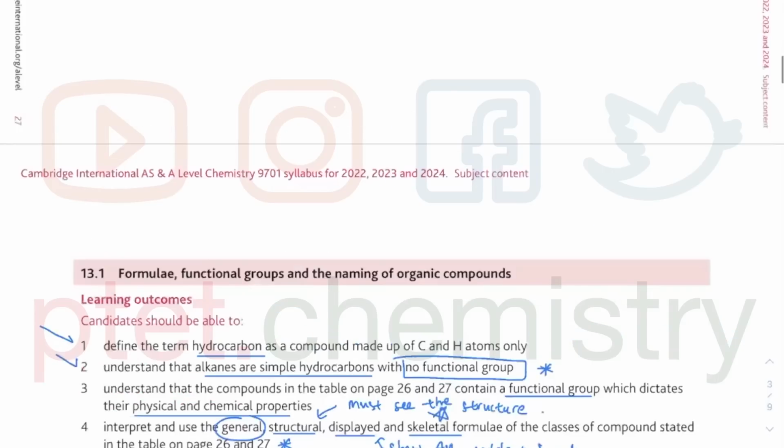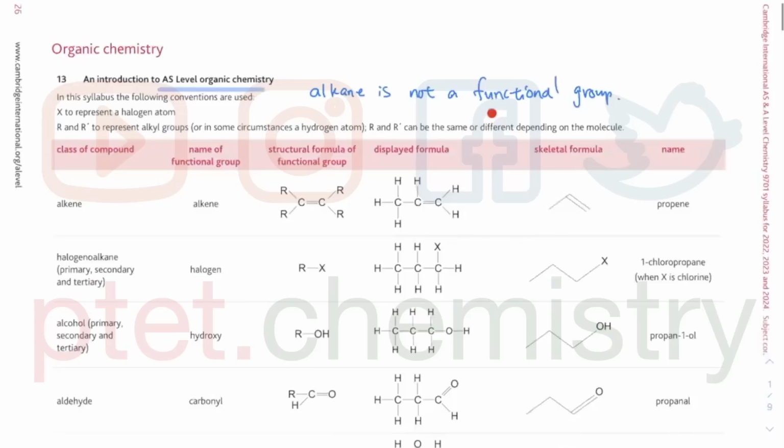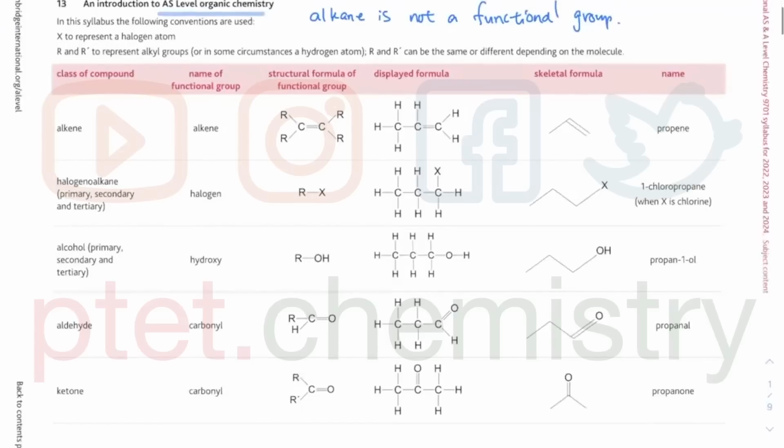So you will know that alkane is not a functional group now. Another thing that I used to make a mistake on quite a lot: you see the name of the functional group, you see carbonyl is a functional group. Carbonyl is a functional group. We need to be very careful. State the functional group: ketone is not a functional group. I think I might have made that mistake previously because they did not specify this very specifically. So these days, if they say state the functional group and you write down aldehyde, that is not correct. Aldehyde is not a functional group.